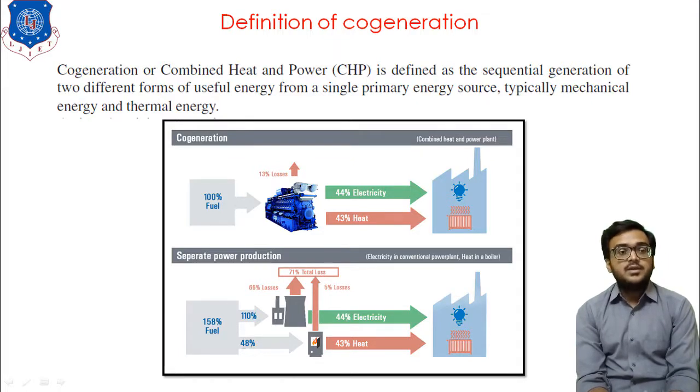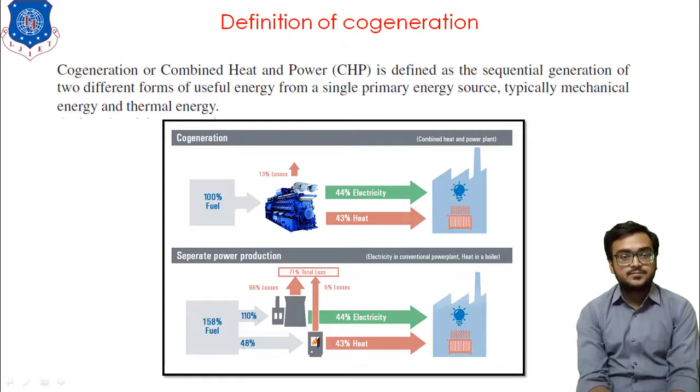Even though we supplied a total of 158%, we obtained 44% electricity as output and 43% as thermal energy. So roughly 87% of the energy is output, while the remainder is purely wastage.